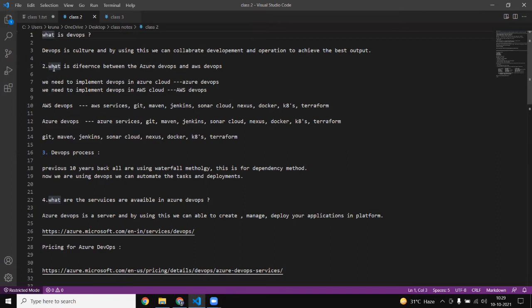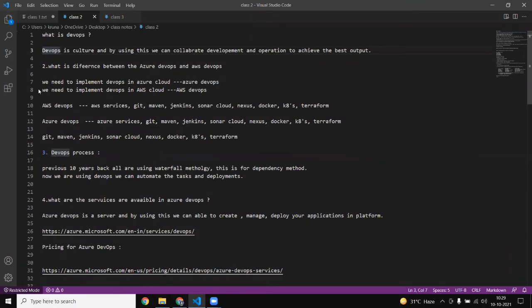In interviews, if you don't have knowledge or experience with DevOps, this is a frequently asked question: what is the definition of DevOps? Another is what is the difference between Azure DevOps and AWS DevOps. There is not much difference.